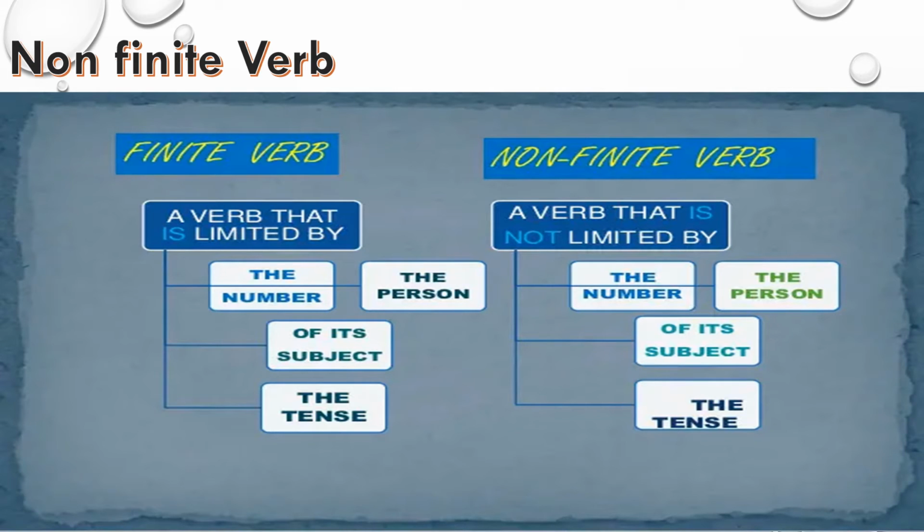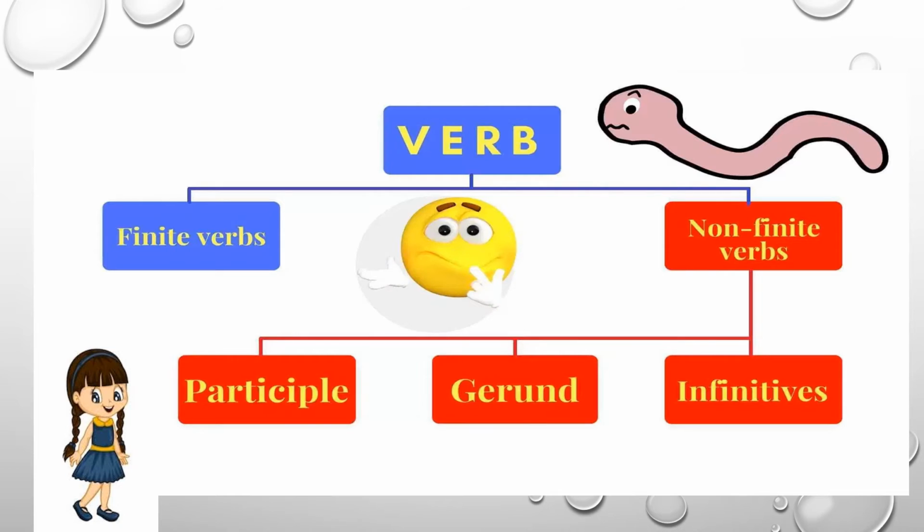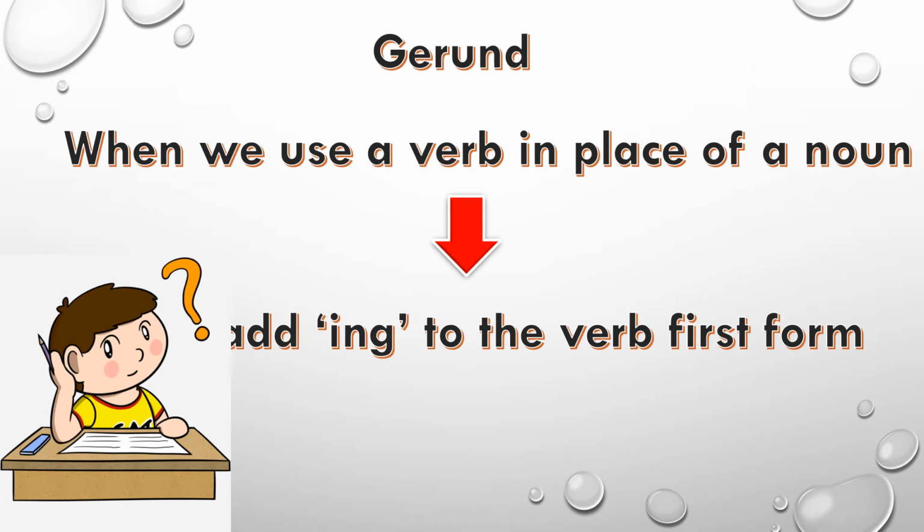Now let's discuss the non-finite verb. As I have already told before, a verb that is not limited by the number, the person or the tense of its subject is known as a non-finite verb. The non-finite verb is further divided into participle, gerunds and infinitives. We will discuss gerund first.